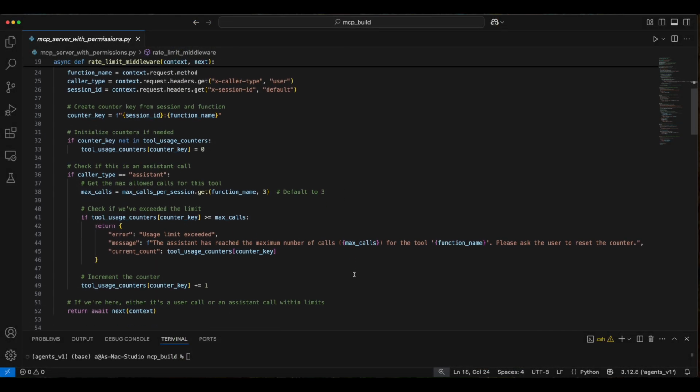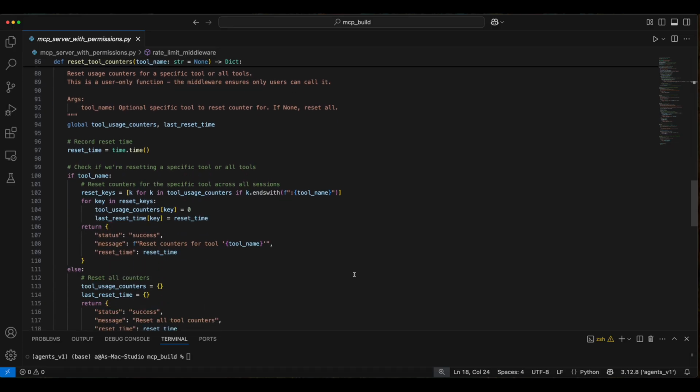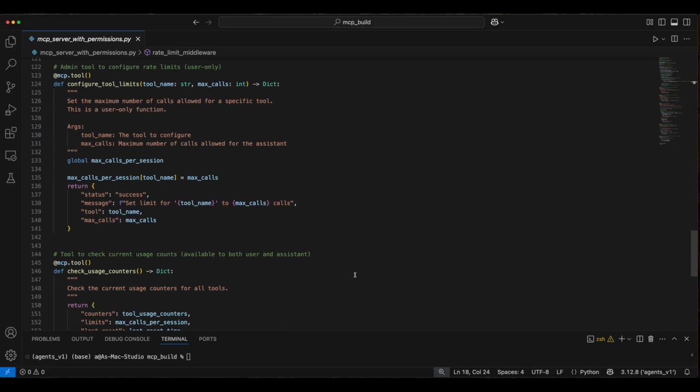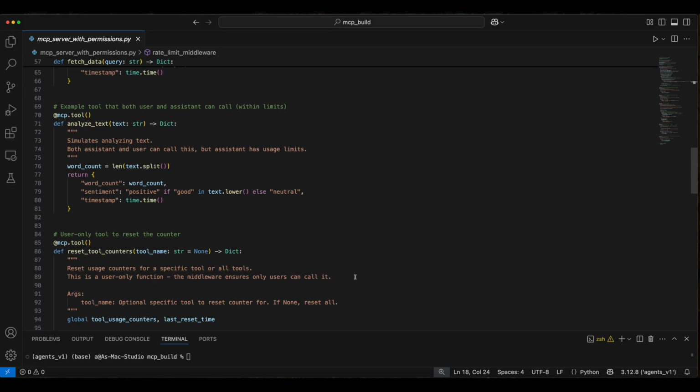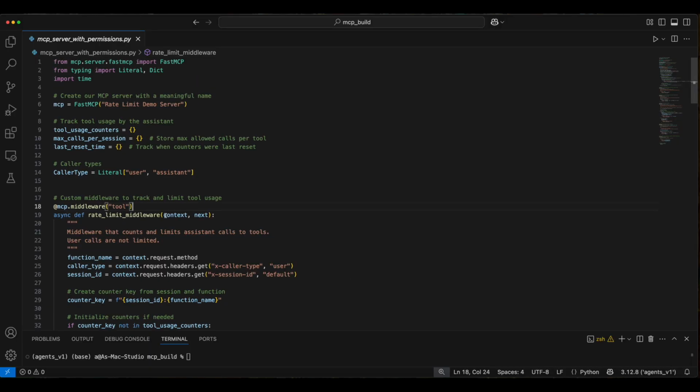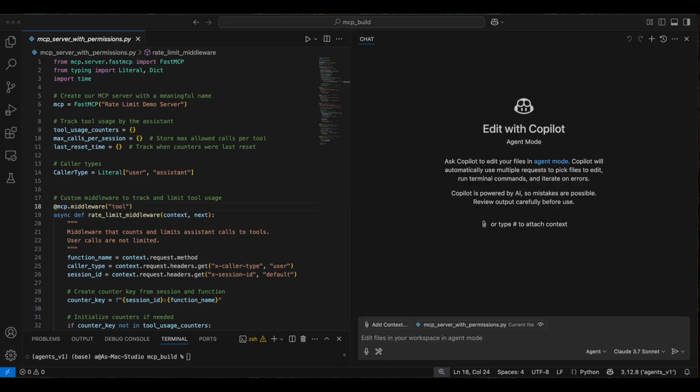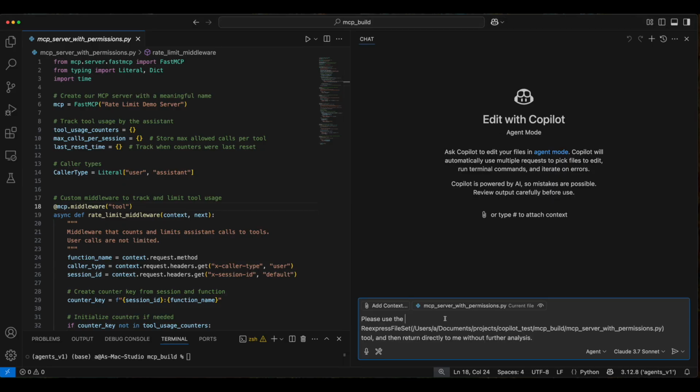Let's switch over to VS Code. Earlier, I asked Claude to create middleware for an MCP server that implements limits based on whether the tool call is from a user or an assistant. It created this file and proposed these at mcp.middleware decorators, and I thought that was interesting because I don't recall seeing that in the MCP docs. So before even trying to run this, let's continue the conversation and throw it to Reexpress.